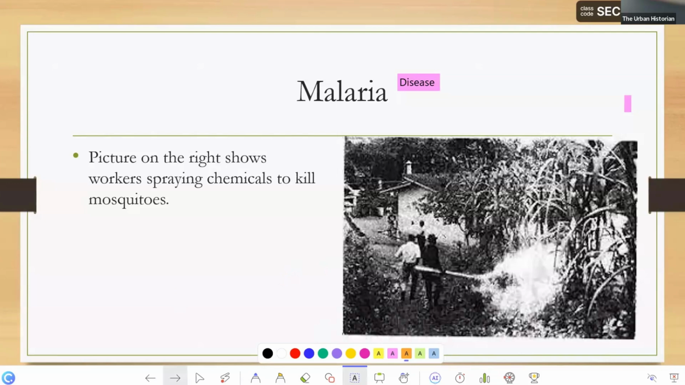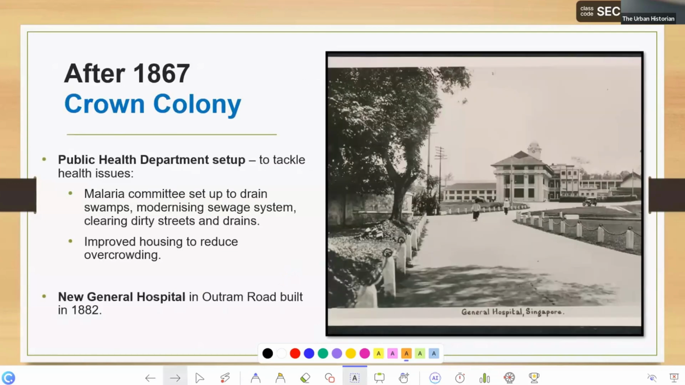But things changed when Singapore became a crown colony. Remember crown colony time? The British government gave a lot of money to Singapore to help them improve their country. So what happened when Singapore became a crown colony? Healthcare improved, a public health department was set up, and a malaria committee was set up to drain the swamps.